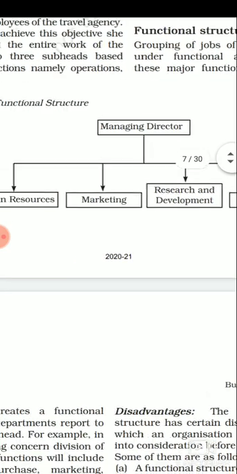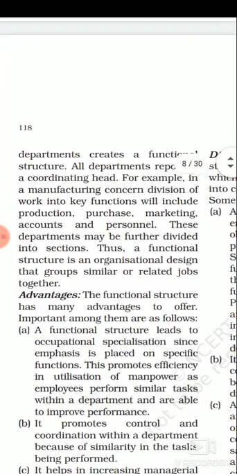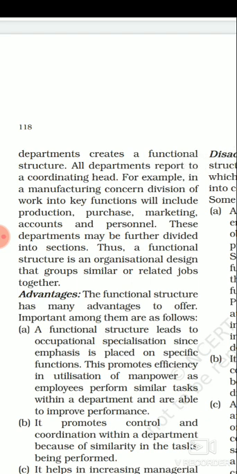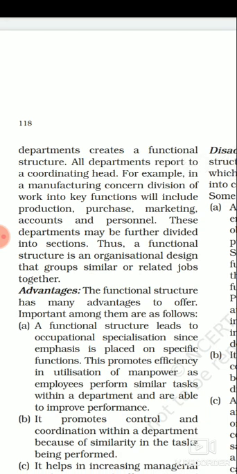इसका एक example लेते हैं. So if we talk about functional structure, the example can be that we have a manufacturing organization, right? वहाँ पे what we have done, we have divided the work according to their functions. हमने similar functions के work को department में divide कर दिया है और एक separate department बना दिया है. Like production work, we have given a production department. The work related to purchasing has been allotted to a purchasing department, and the work related to marketing, accounts, personnel, all have been given a separate department according to similar nature.